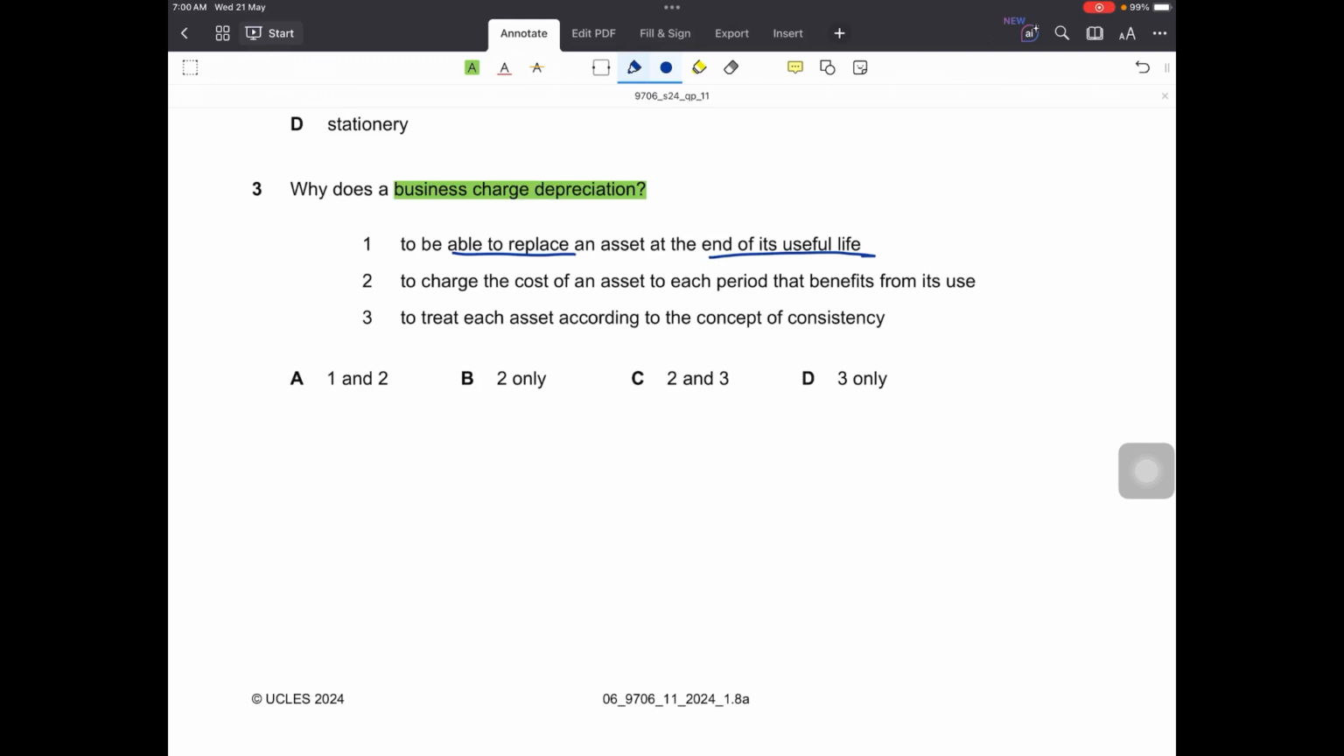Why? Because of point number 2, which says, to charge the cost of an asset to each period that benefits from its use. Yes, to divide the cost of the asset over its estimated useful life, and charging an expense against the use of that asset every year is why we charge depreciation. So this is right. Point number 3 is to treat each asset according to the concept of consistency. Right? So consistency says that the method of depreciation, whatever method you adopt for that particular asset, should be applied consistently throughout its useful life.